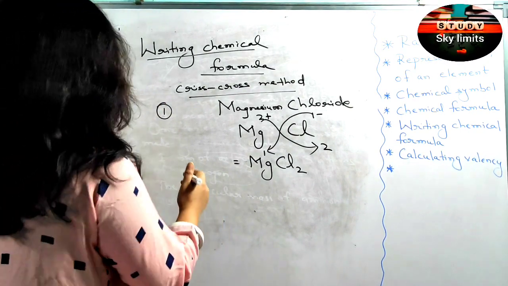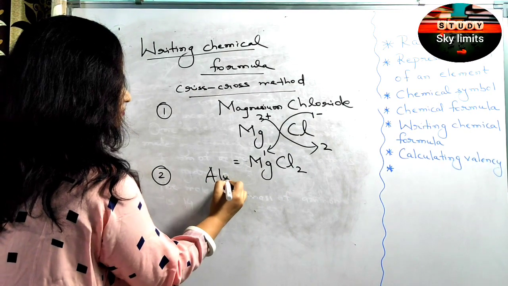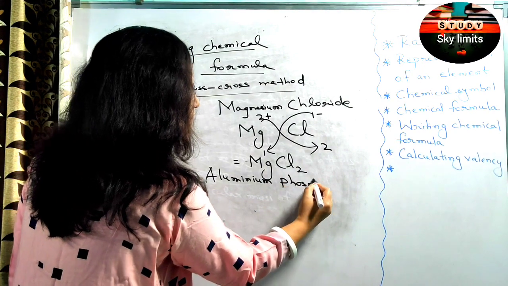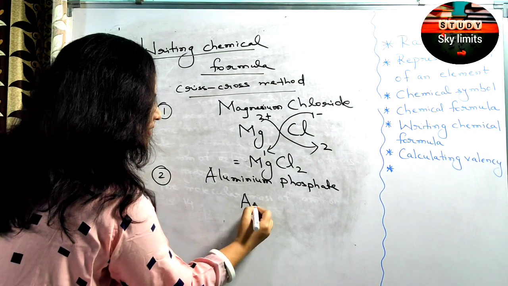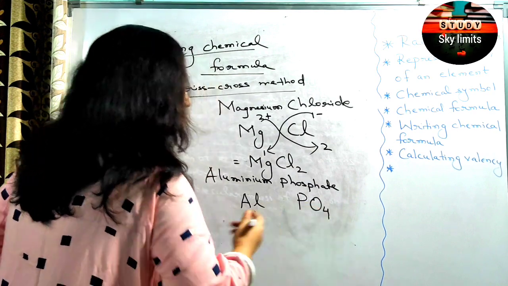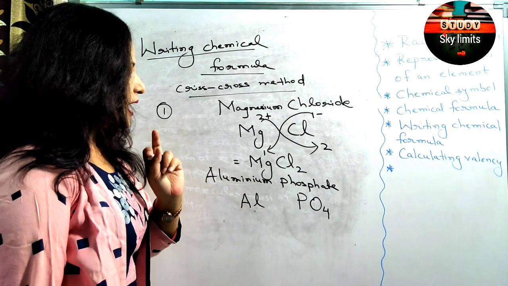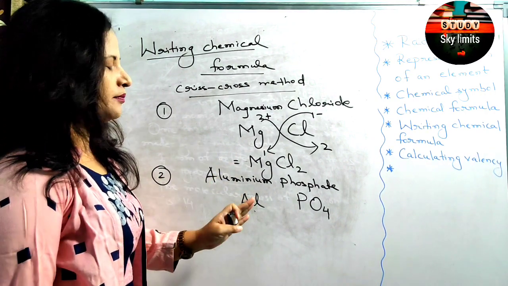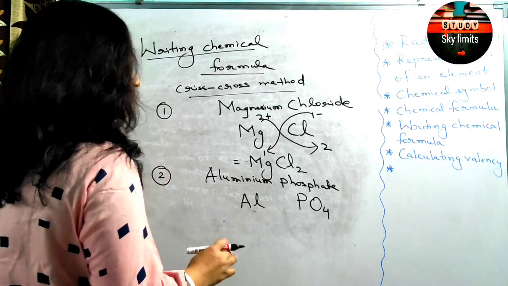Now let us take some more compounds, like aluminium phosphate. Before writing it, you should know that the symbol of aluminium is Al. The symbol of phosphate is PO4. After you know this only, you can continue. The first and foremost thing is to learn all the valencies, the ions and the radicals given in your textbooks. Go through it, learn it, and then go for it.